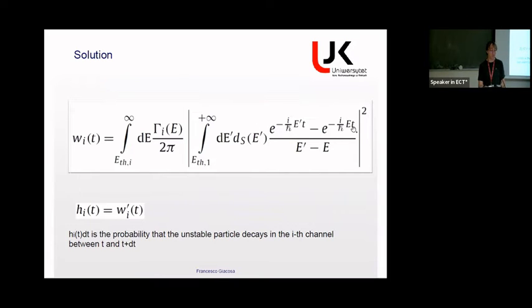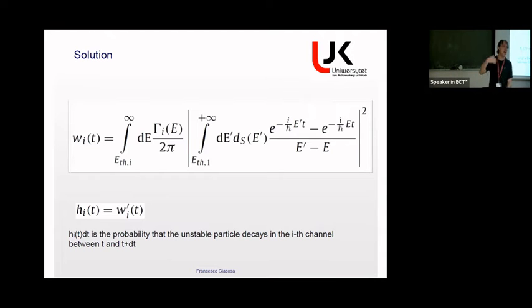Then we just have to do this integral and we have it. This is basically the solution of this problem, a double integral. Everything is convergent here because there is no pole at E prime equal E, because there is also a 0 here. So everything is well defined. And then, of course, I can also calculate the derivative of this probability Vi of t, and this is Hi of t, that is the probability that the unstable state decays in the ith channel between t and t plus dt.